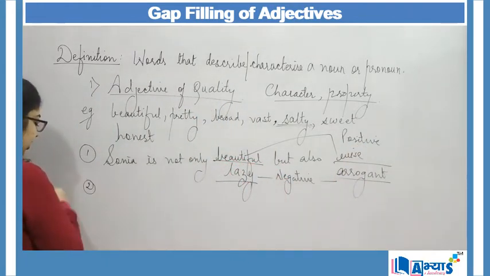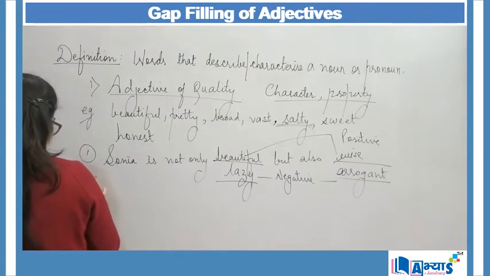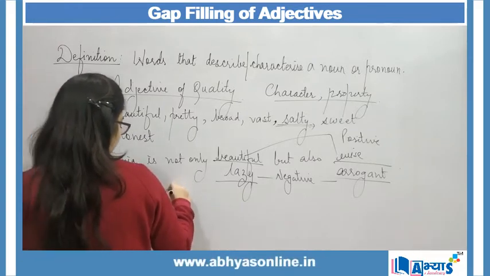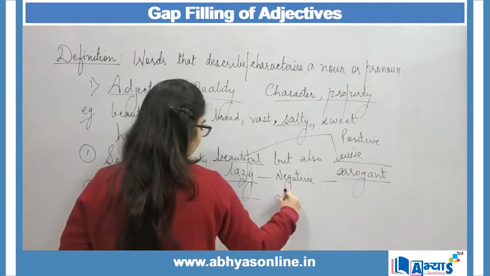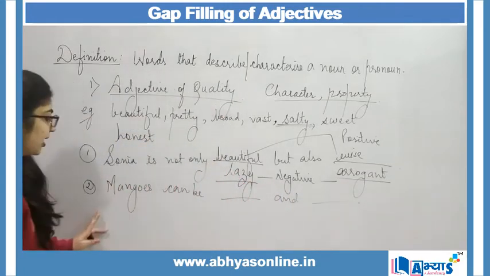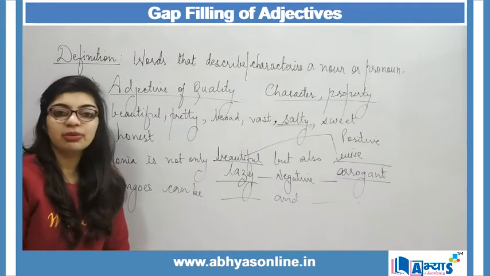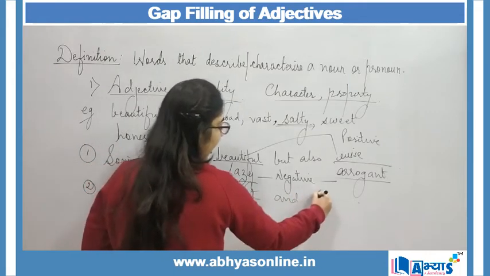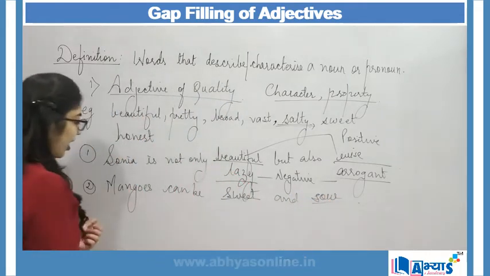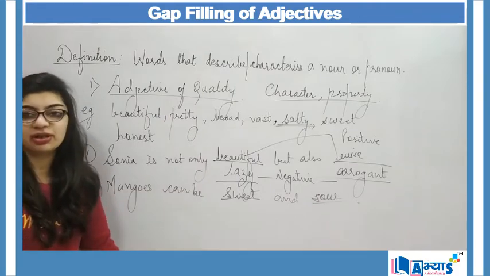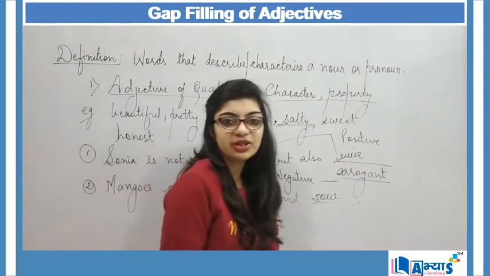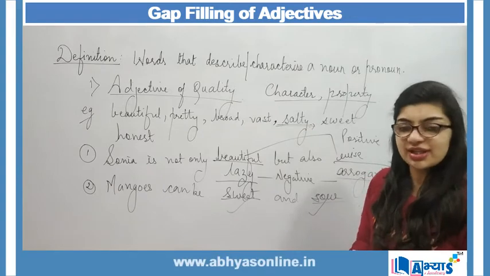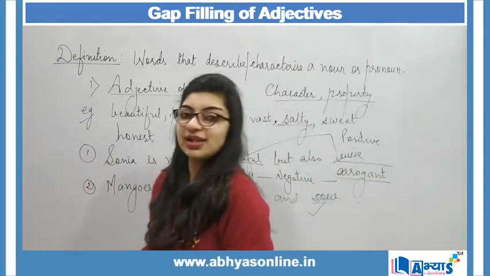Another example can be that mangoes can be dash and dash. When I say mangoes can be dash and dash, here I can describe the qualities of mango. The quality of mango is that it can be sweet and sour. So mangoes can be sweet and sour. Here I cannot put the word bitter. Why? Because you also have to use your common sense that no mango can ever be bitter. Either the mango can be sweet or the mango can be sour in taste. So mangoes can be sweet and sour.